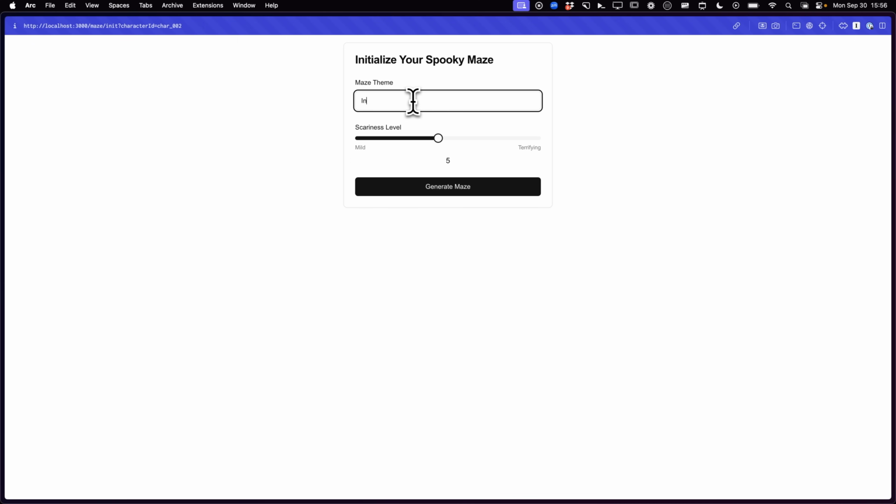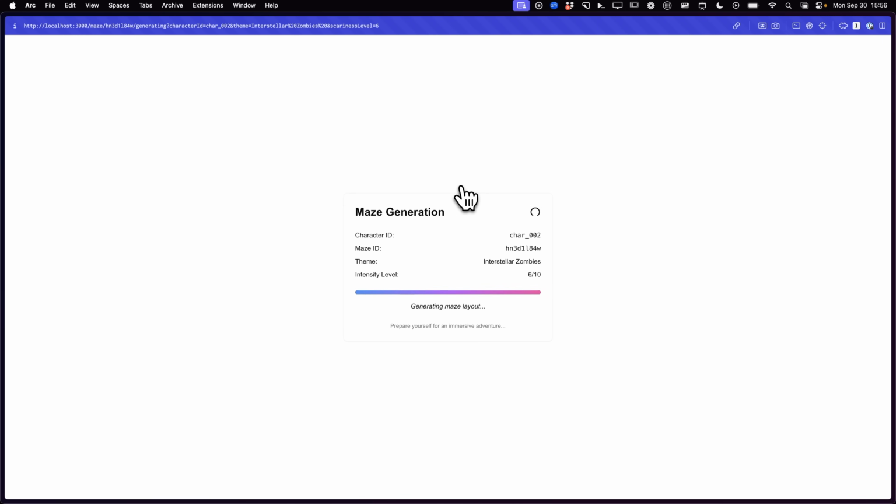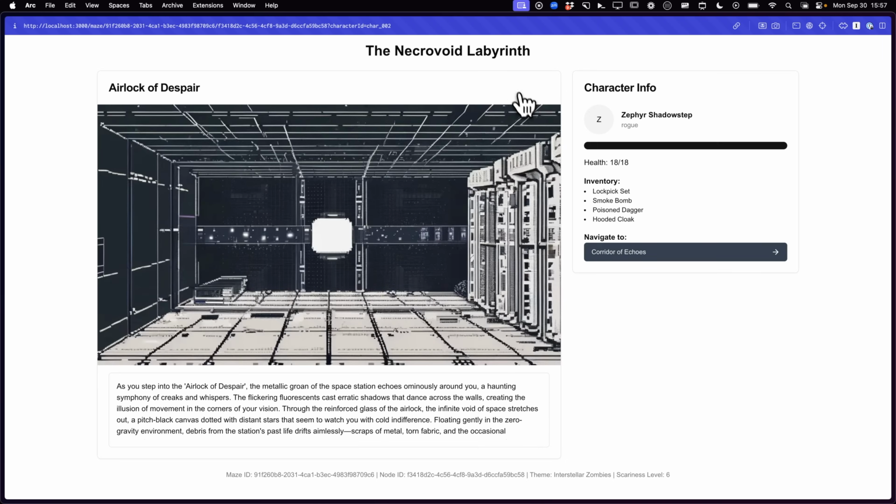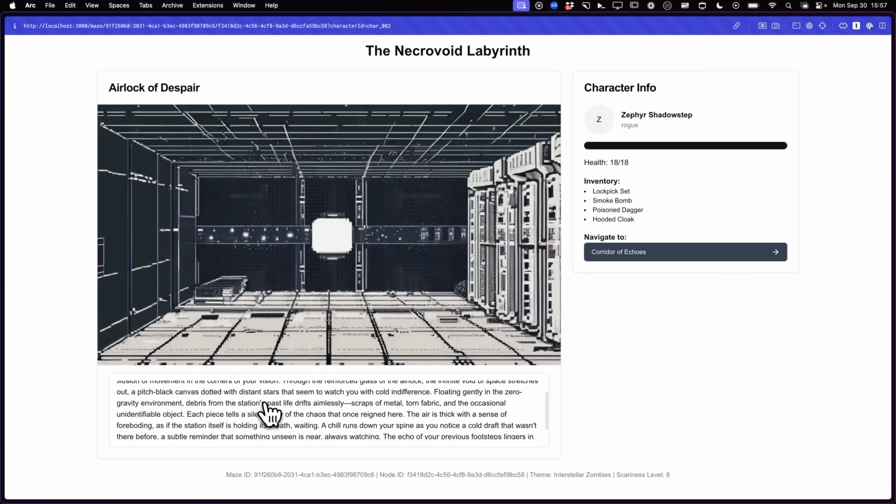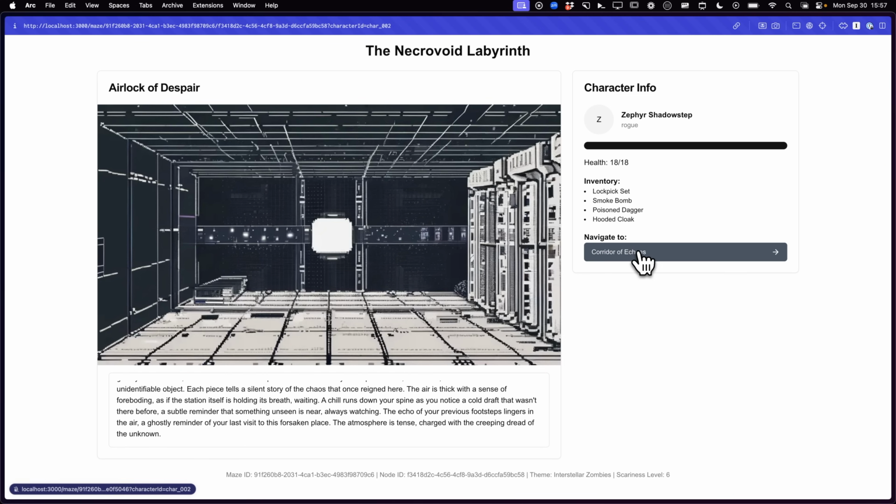You get to initialize your spooky maze. Let's see, interstellar zombies. All right, how scary do we want this? We'll go a little above that. So the Necrovoid Labyrinth. So we're in the airlock of despair. You get a whole little story down here, and then you can navigate between them. Oh, cool. Very nice.